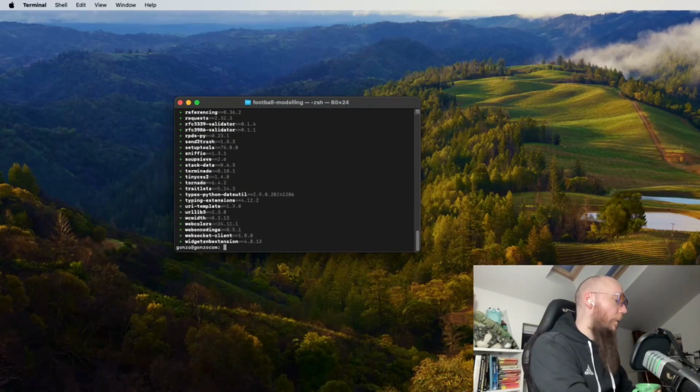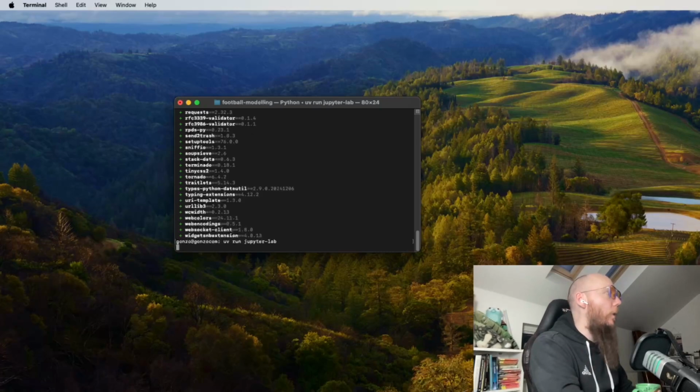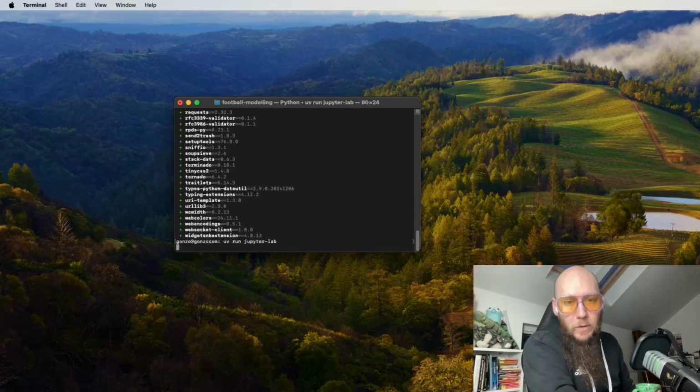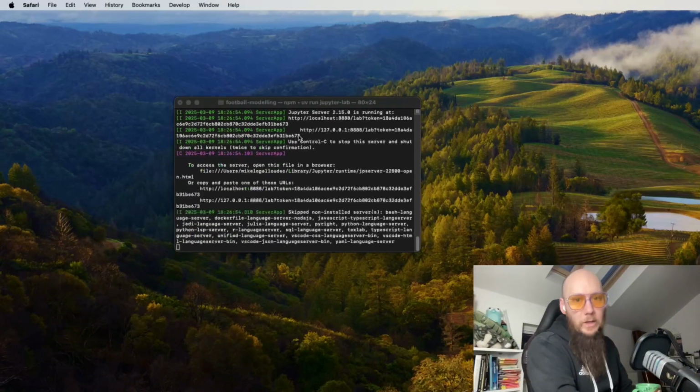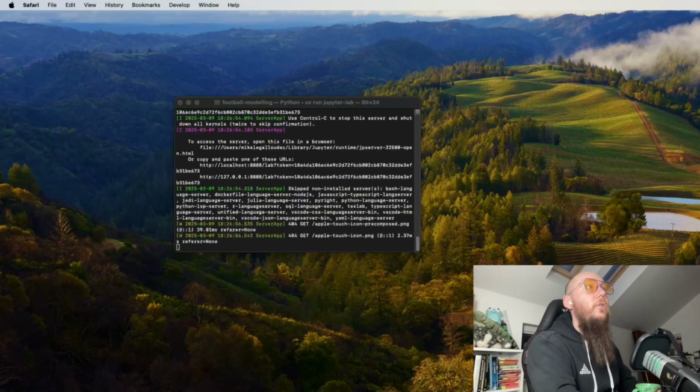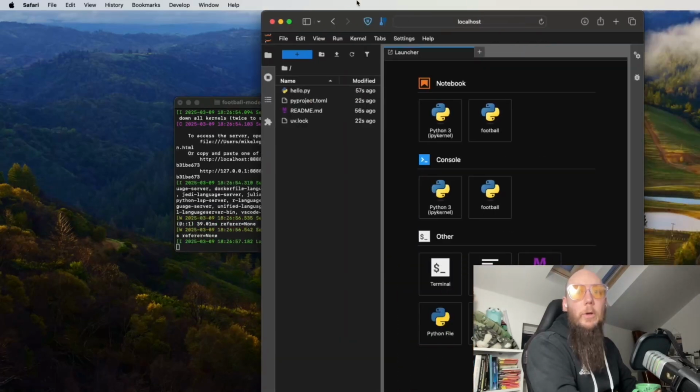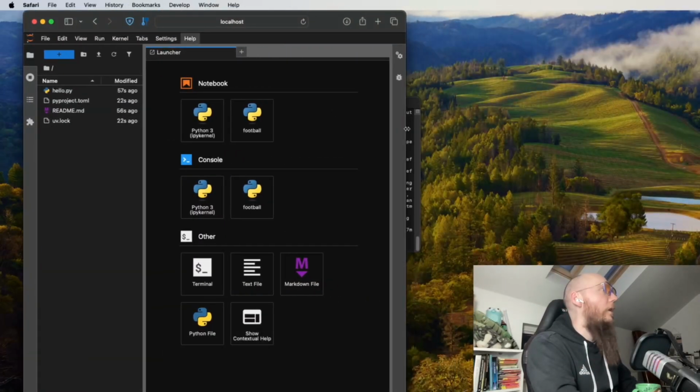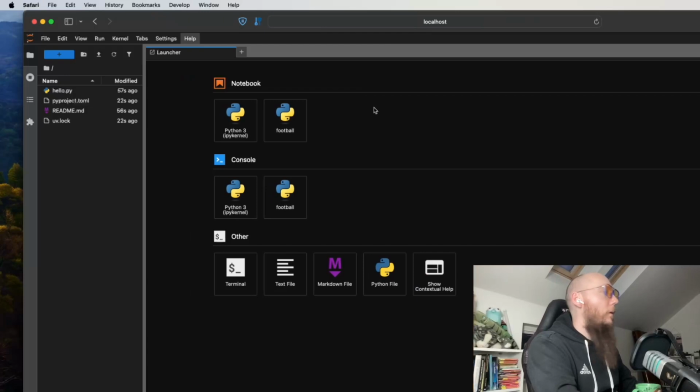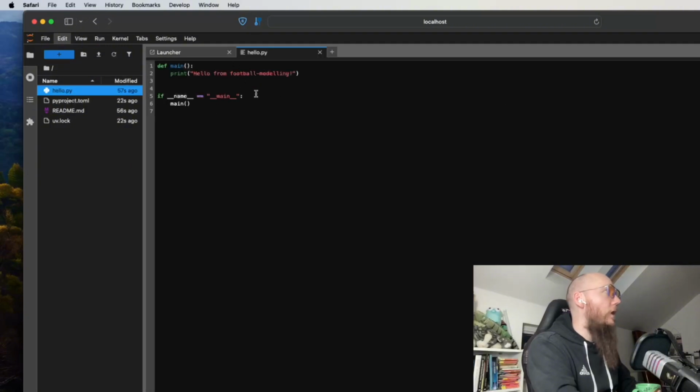Once that has occurred, we can run uv run jupyter lab, and that will open up a Jupyter Notebook environment for us to play in. Give it a second, and it has shown up in the Safari browser that I've got just here. Now, there are some files in this that we don't need, so we don't need hello.py. If we open that and inspect it, you can see that UV adds this Python file in there.